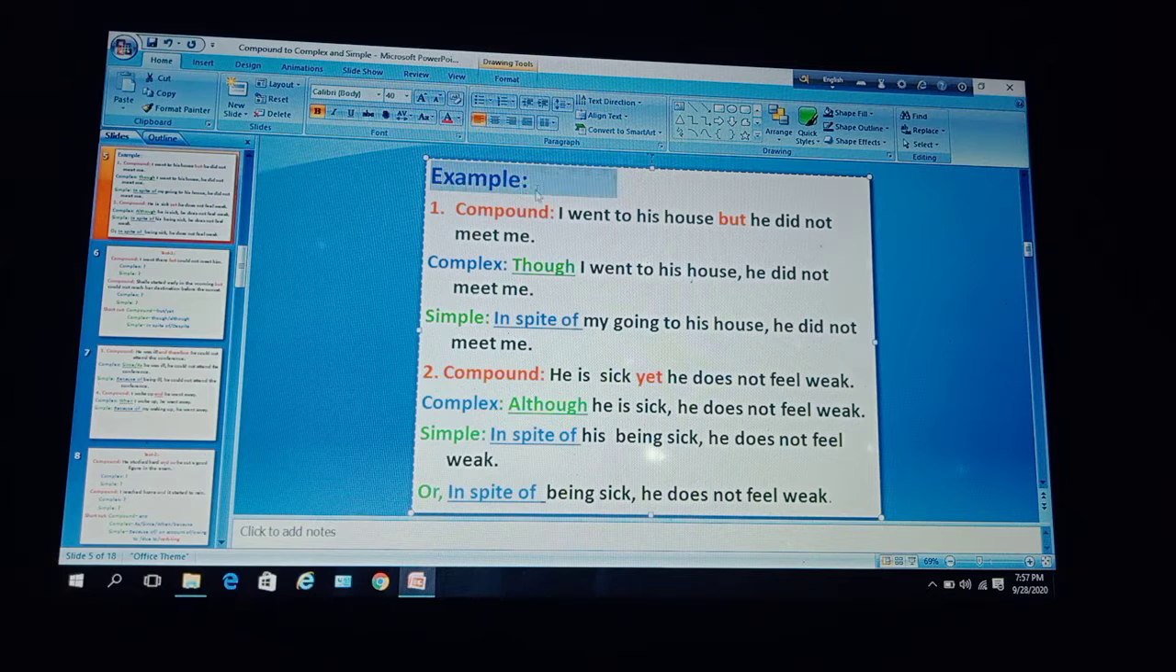For example: I went to his house but he did not meet me. Notice, I went to his house is an independent clause, then another clause, he did not meet me, and these two clauses are joined by but. So this is a compound sentence. You are to make it a complex and a simple one.